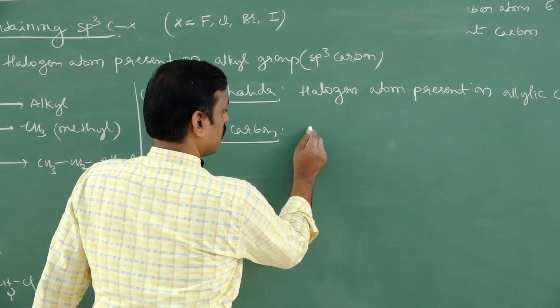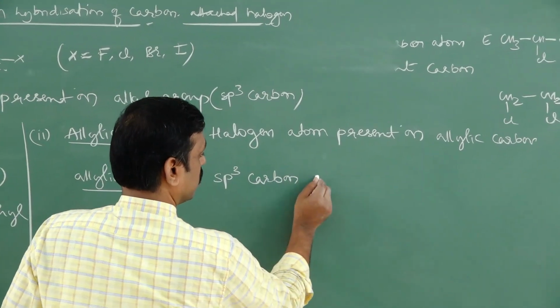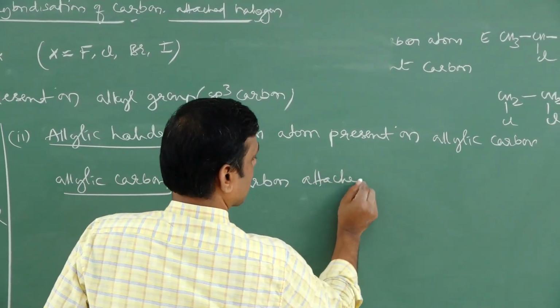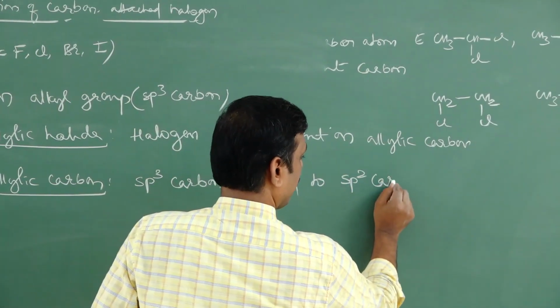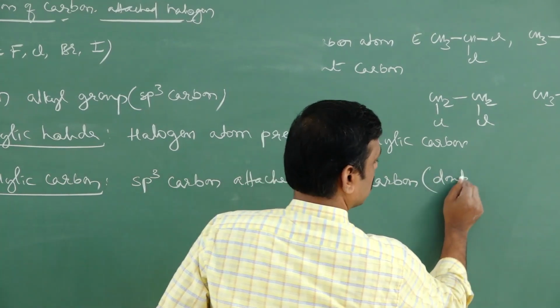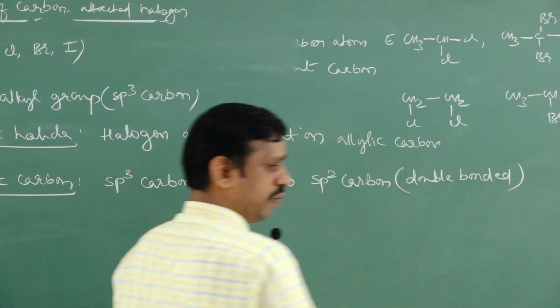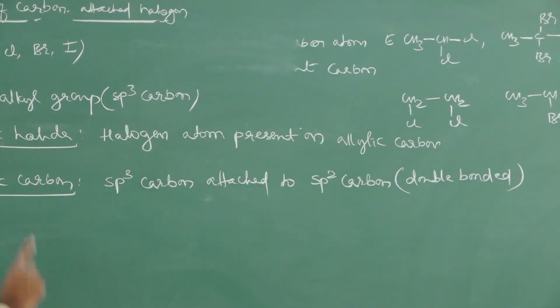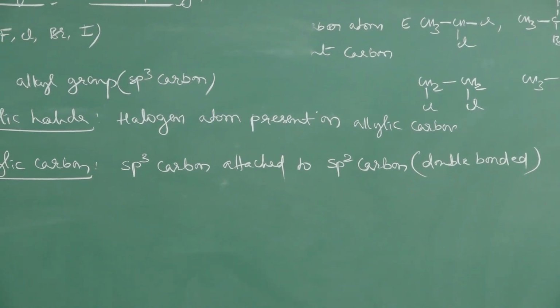Therefore, an sp3 carbon attached to an sp2 carbon, or double bonded carbon, is called an allylic carbon.